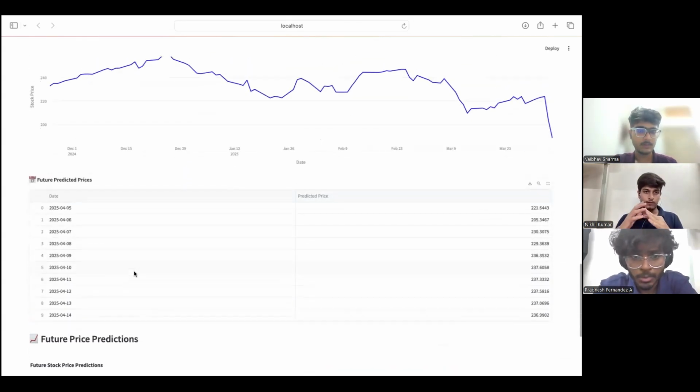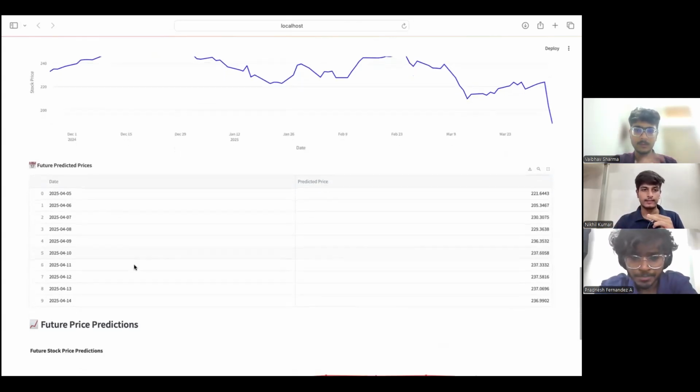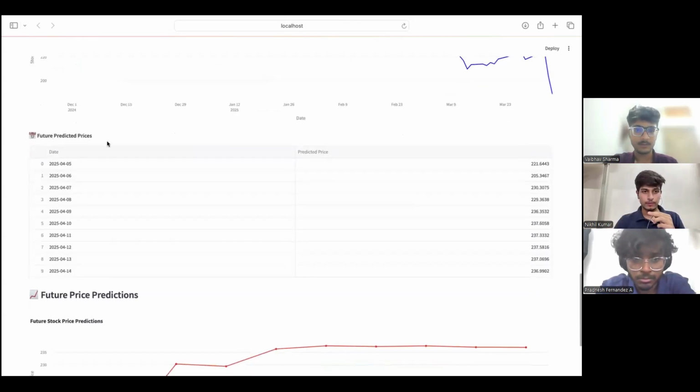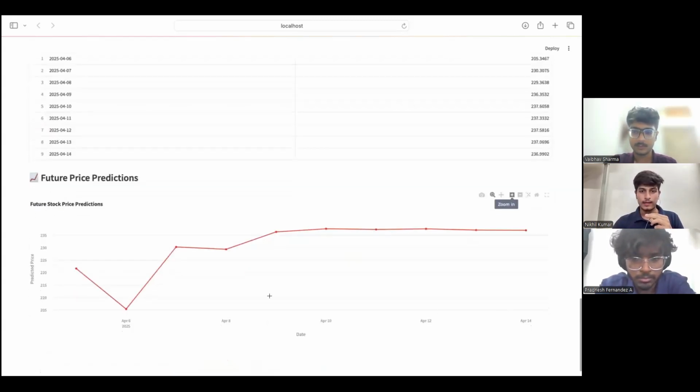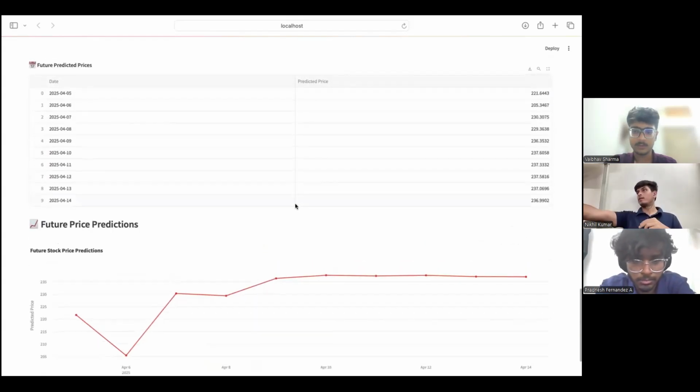So from the sentiment, the historic data and the technical indicators, we finally get this output for the next 10 days for the stock. So we can see the future predicted price from today for the next 10 days, till 14th April 2025. According to our model, these will be the prices of this particular stock, and this is the plotted graph for the price. And here we conclude our project for the prediction of a stock using LSTM, XGBoost, and FinBERT.